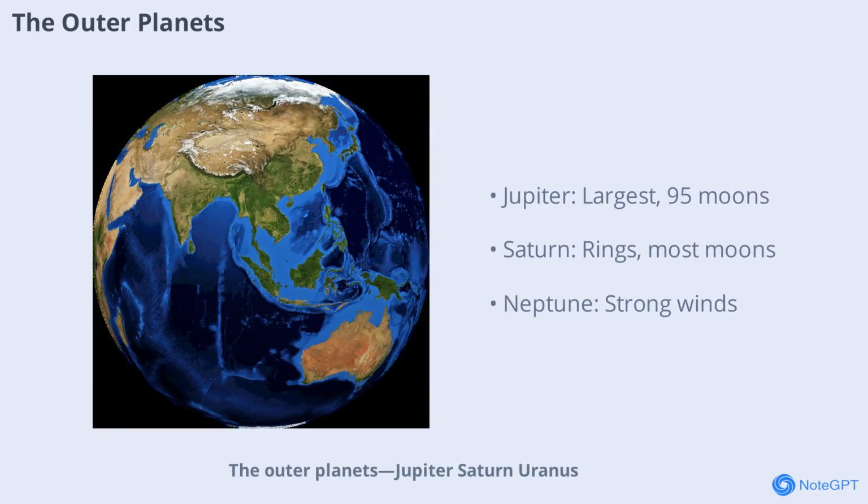The outer planets, Jupiter, Saturn, Uranus, and Neptune, are much larger and mostly made of gas or ice. Jupiter is the largest, with 95 moons and a powerful magnetic field. Saturn is famous for its bright rings and has the most moons. Uranus, the green planet, is tilted on its side and extremely cold. Neptune, the farthest, is known for its strong winds and deep blue color. These giants dominate the outer solar system.